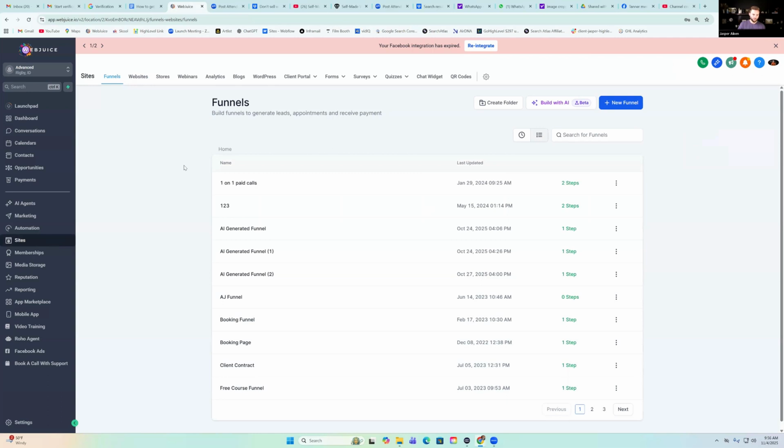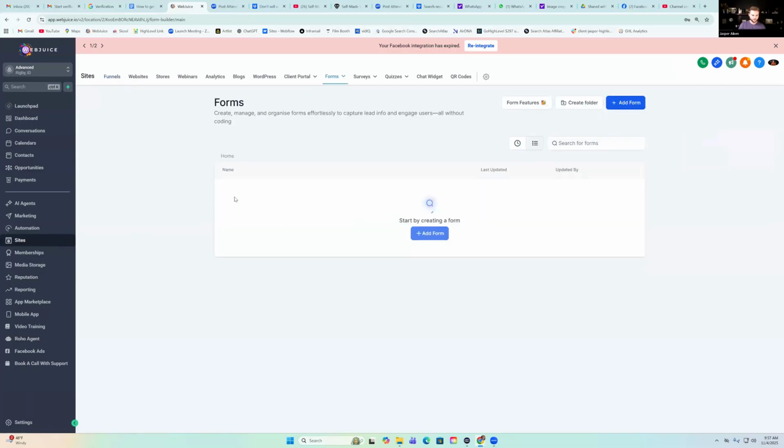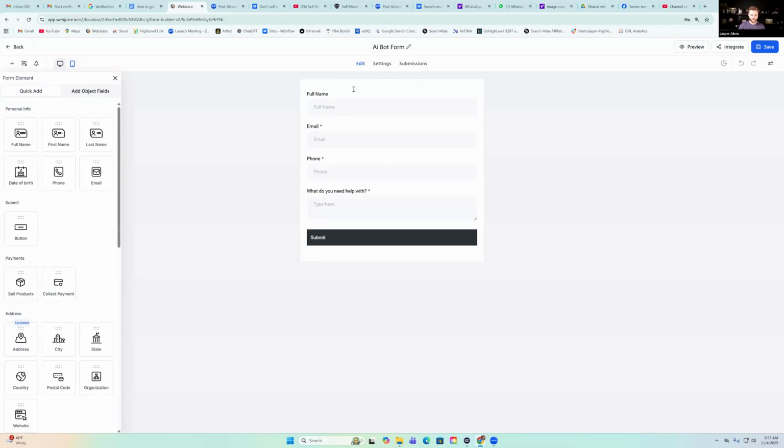So the way that you integrate any Go High Level site with another, or the Go High Level software with any other website builder, whether it's Lovable, Replit, WordPress, Squarespace, Wix, all these different sites, is through the lead captures. So in Go High Level, right, we can build forms. And these forms, we can customize them to look however we want them to look, right? We can make it look a perfect color to match our Lovable website that we're building. So you'd edit it here, and then once you're done with this form, since this form was built inside of High Level, that's where all the leads will flow to when people fill this out.